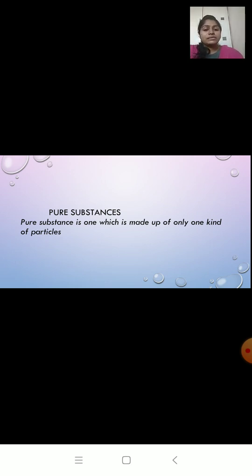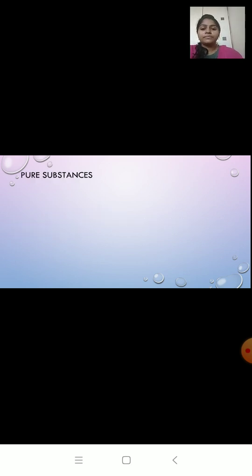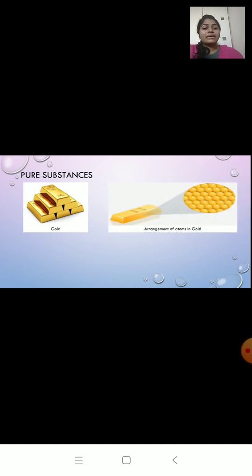Pure substance is one which is made up of only one kind of particles. Now, in this picture you can see gold. When you look inside gold, it is made up of only gold atoms and it looks the same throughout. The gold is composed of only gold atoms.